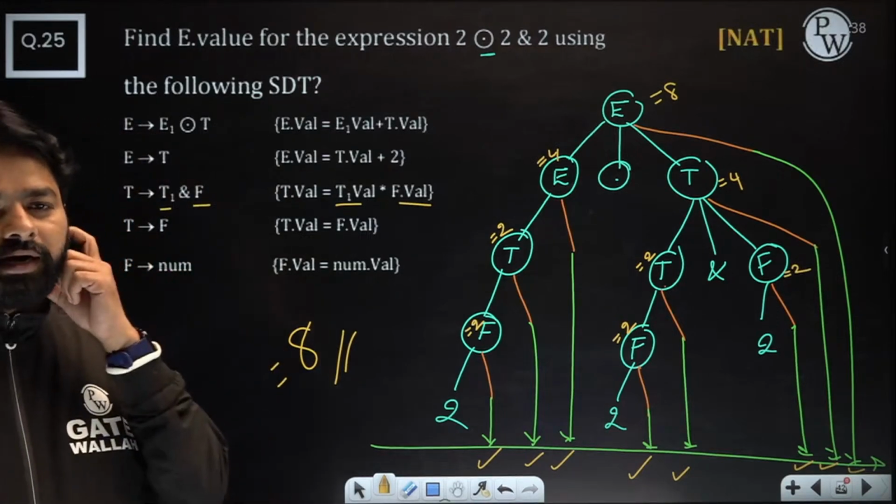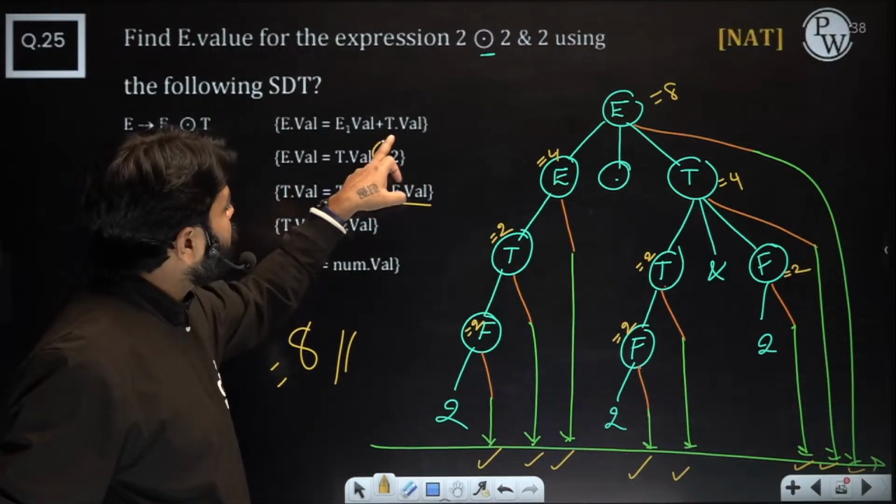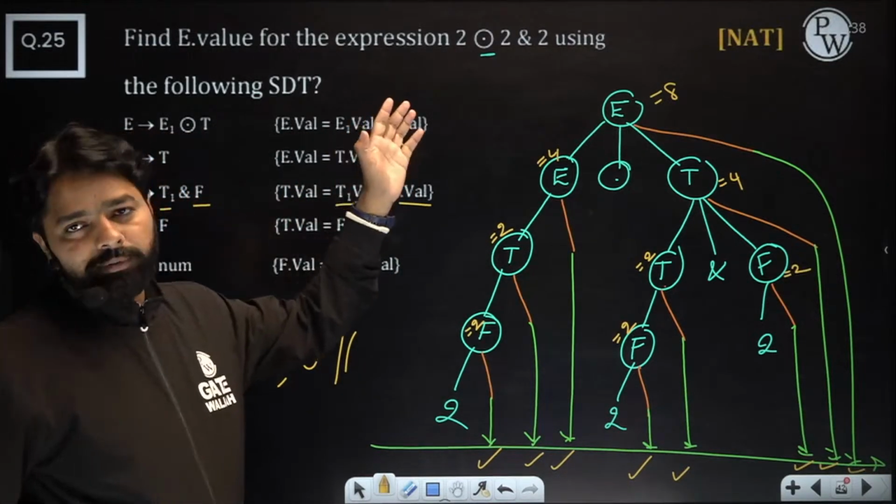Good. 8 you got right, then that's fine. So once you understand, but this plus 2 is the trick. Those people, they must write plus 2, is going to be very difficult.